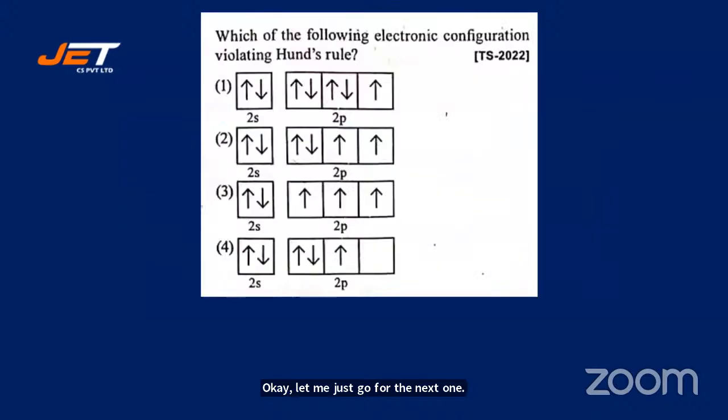Which of the following electronic configurations violates Hund's rule? Which of the following electronic configuration is violating Hund's rule?